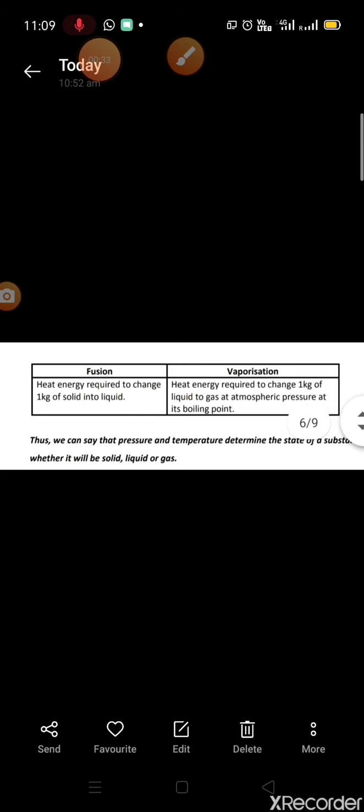Means 1 kilogram of liquid को गैस में उसके atmospheric pressure पे उसके boiling point पे change कर देना. Thus we can say that pressure and temperature determine the state of substance, whether it will be a solid, liquid or gas. Now we will see all these activities through a video.